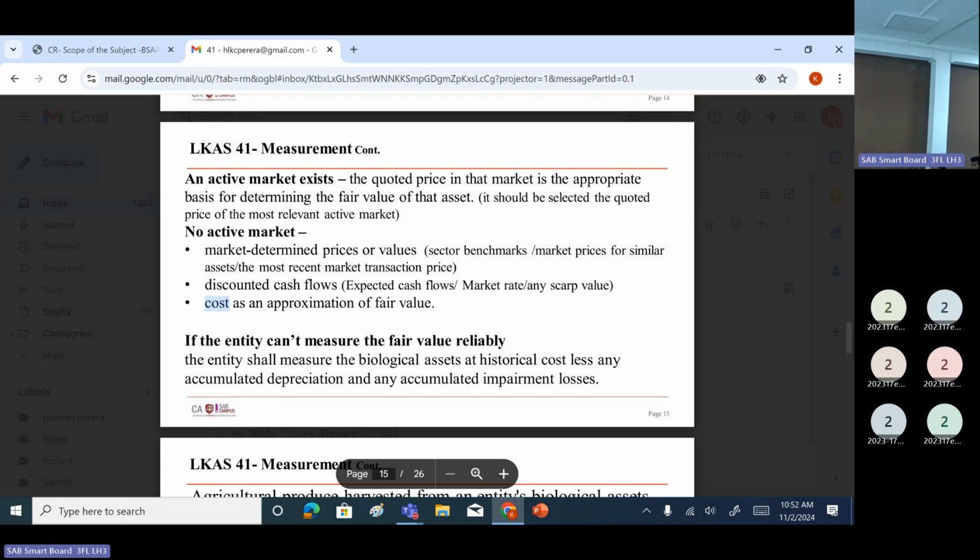The advanced audit. So the assumption they have taken is cost equal to fair value. That's a very difficult area to audit. That is the area you need to justify as an auditor. Management feels like cost equals the fair value. They have a presumption. Based on that, they keep cost as a fair value.